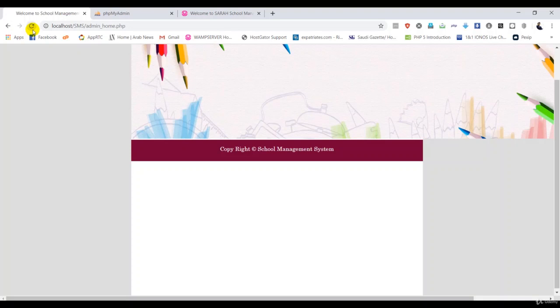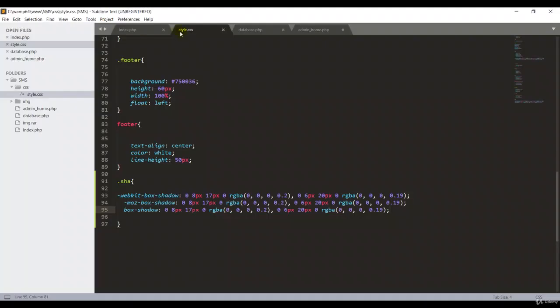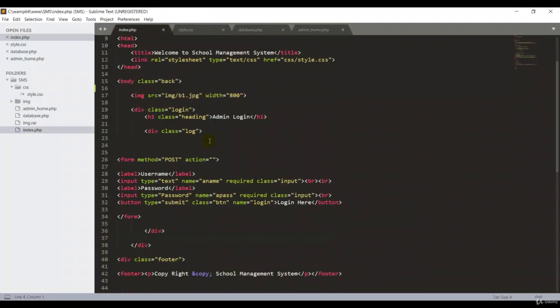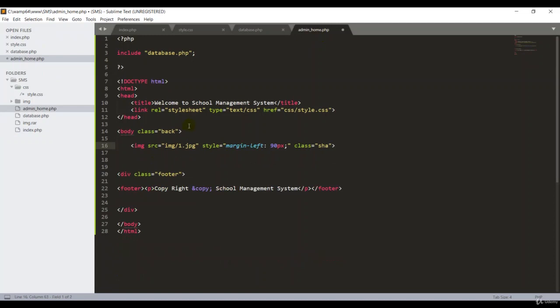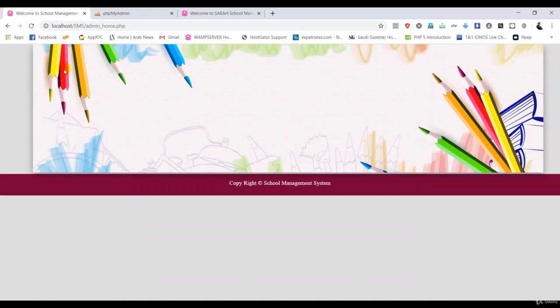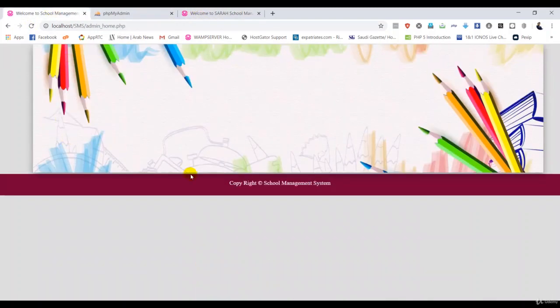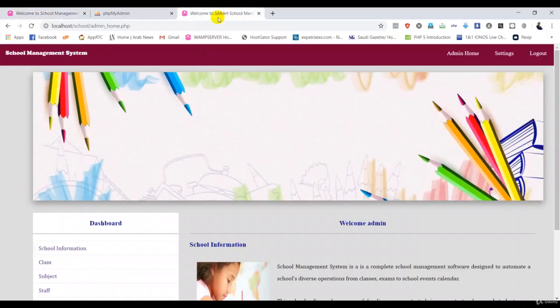I refresh. It still looks good, but there are no changes, so I have to check what the problem is. Okay, admin home. Everything's fine. Oh my goodness, we have to remove this class, we don't need it. Control S. Then go back again. Here, guys, it looks good. See the new design, this is a similar design. But we need some sections, and the navigation bar, so we can continue working.